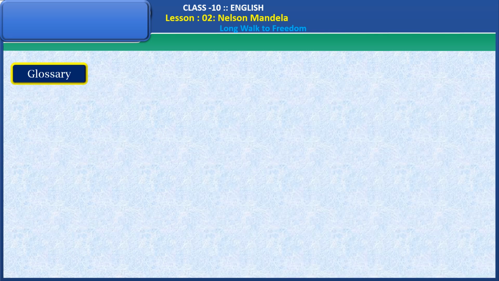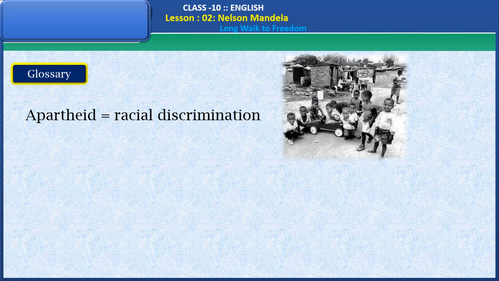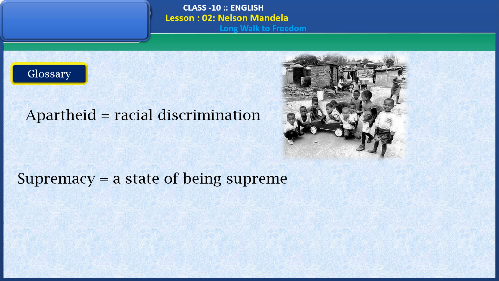Let's see some glossary words here. Apartheid, it means racial discrimination. Supremacy, a state of being supreme. Inhuman, it means cruel.